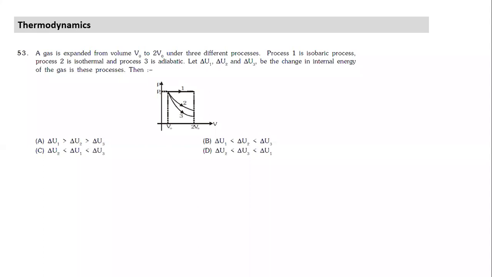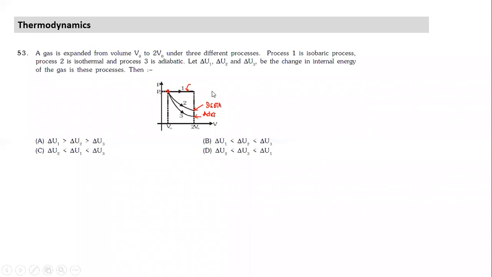Are we clear about this? See, we understand from here. As soon as I look at the curve, any process on the PV diagram which goes towards the right is an expansion process. This is constant pressure process, isobaric. Okay, isothermal and adiabatic. I hope we have understood the one which is steeper. This is adiabatic process, and this one is isothermal process.